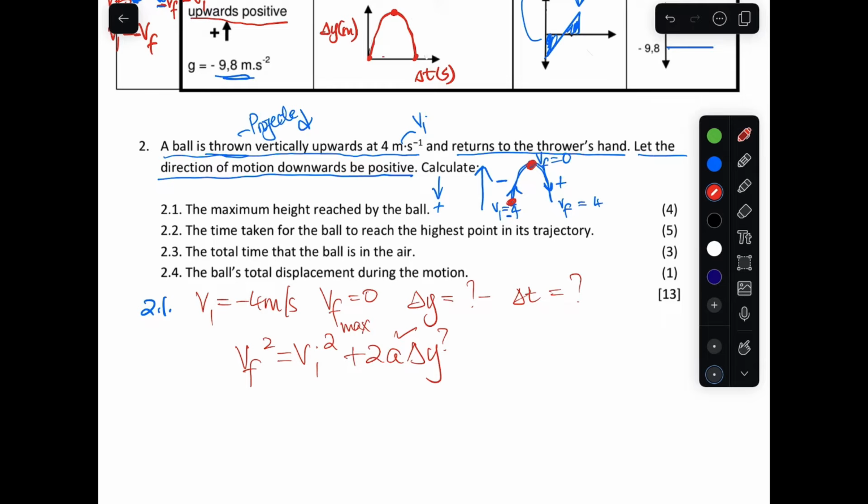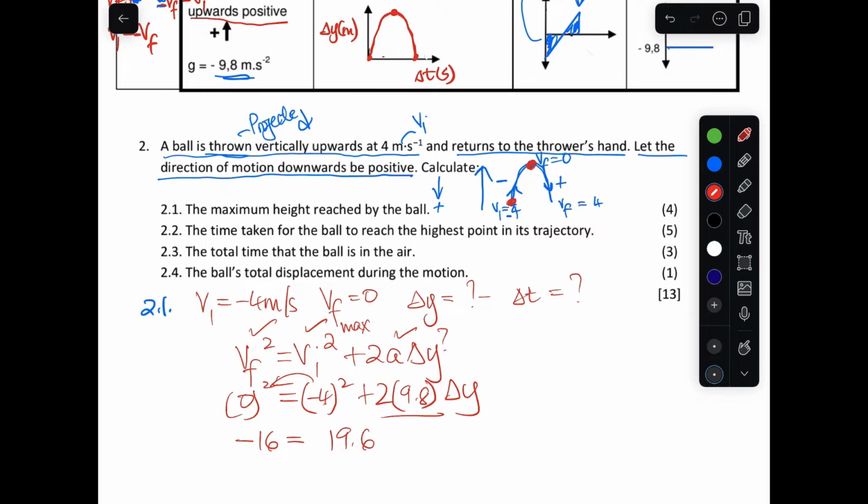We have an acceleration, we have an initial velocity, we have the final velocity. At the maximum point it is 0. So the final velocity is 0, and the initial velocity is negative 4, squared plus 2a, and the acceleration, since we're told that downward is positive, is positive 9.8, change in y. So when we take this to this side, it's going to be negative 16, since 4 squared is 16, and it's going to be positive 16 on this side, and this is going to be 19.6 change in y.